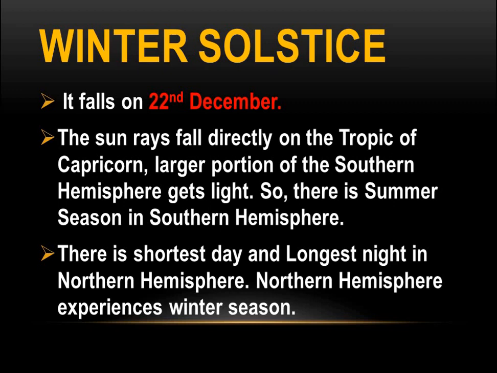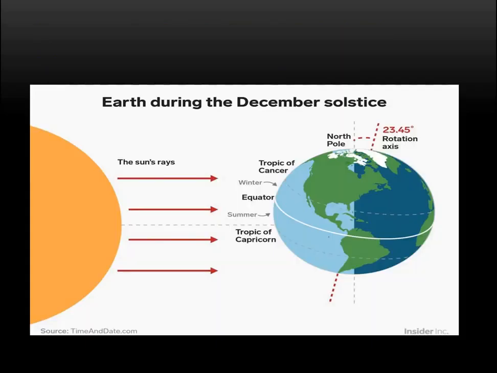So during the time of summer solstice, summer is there in the northern hemisphere and winter in the southern hemisphere. At winter solstice, winter is there in the northern hemisphere and summer is there in the southern hemisphere. That's why we say that Christmas is celebrated in the summer season in Australia, as it is in the southern hemisphere.